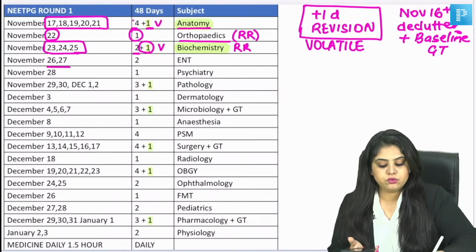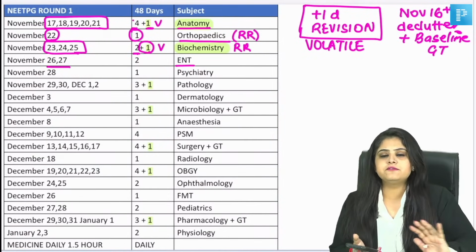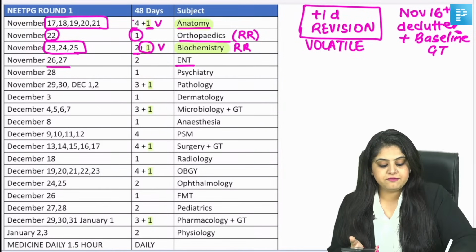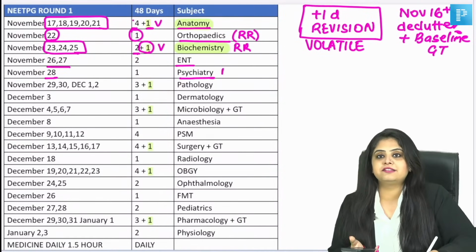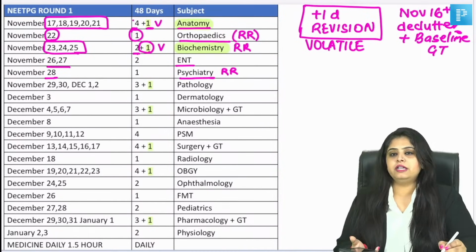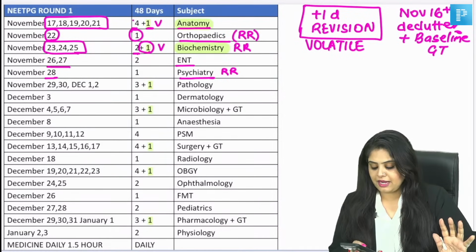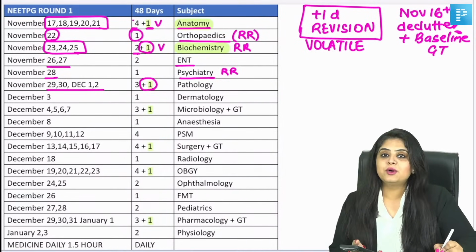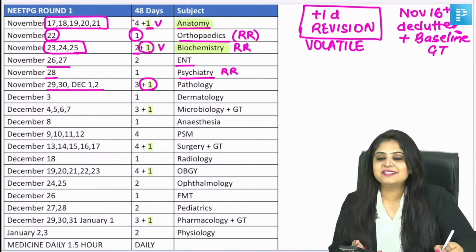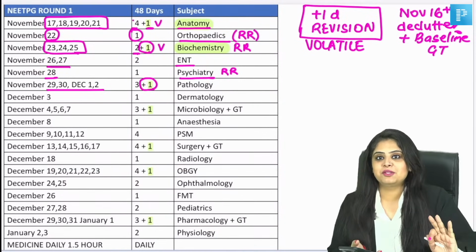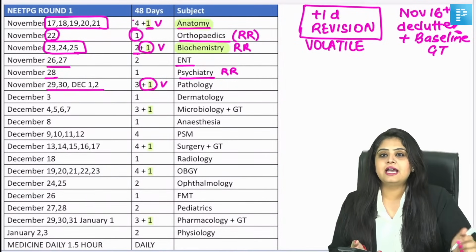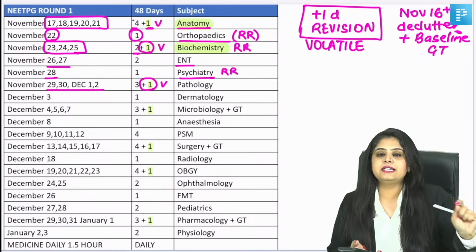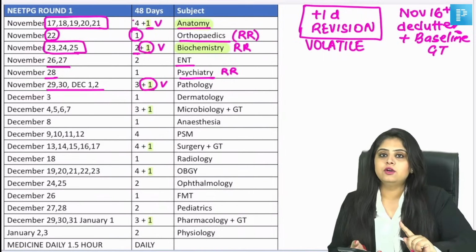After that, I've given you 2 days for ENT, which I believe is good enough. 2 days are more than enough for ENT. One day again back to a short subject like psychiatry, which gets you approx 3 to 5 questions. So one day for rapid revision of psychiatry is there. Then we come to 4 days of pathology, which again I have divided. I hope you are good with the subject because I take it personally when we come here. So 3 days for pathology is over here, plus one day is whatever you've revised, the volatile topics you highlighted, that +1 day is for those volatile topics.